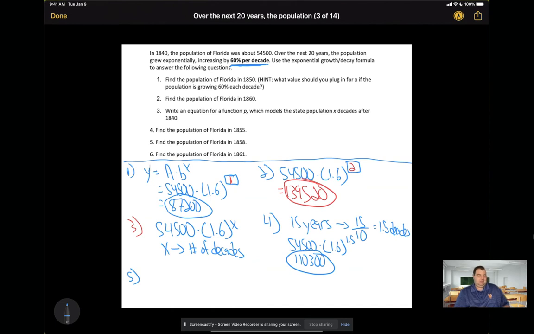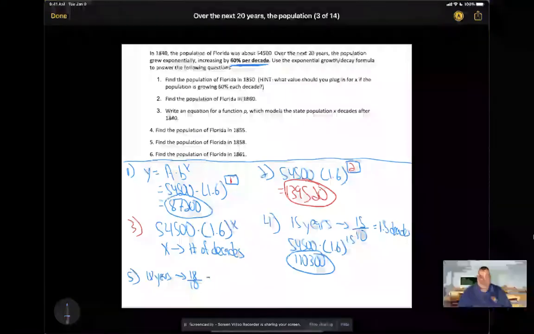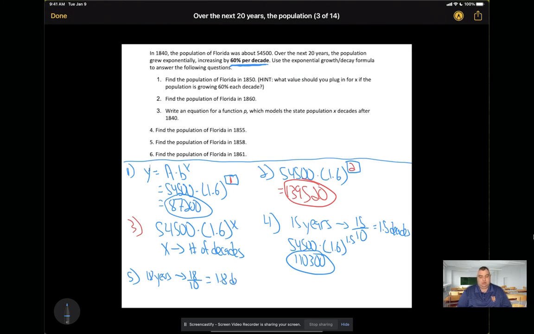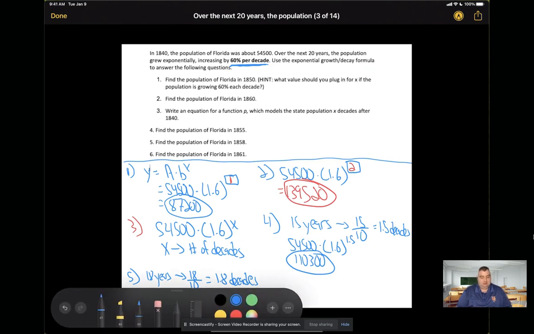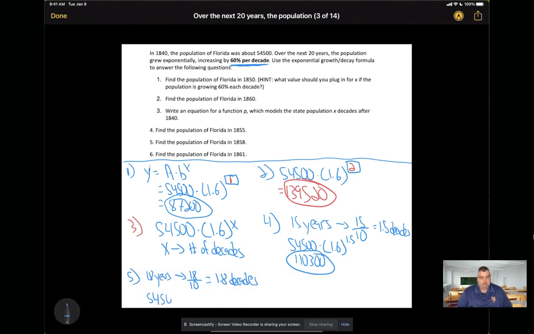Number 5, find the population of Florida in 1858. Again, that's going to be 18 years later. To convert that to decades, I have to take 18 and divide it by 10, since there's 10 years per decade. So 18 divided by 10 is 1.8 decades, which means when I plug into the formula, I'm going to plug in 1.8 for x.